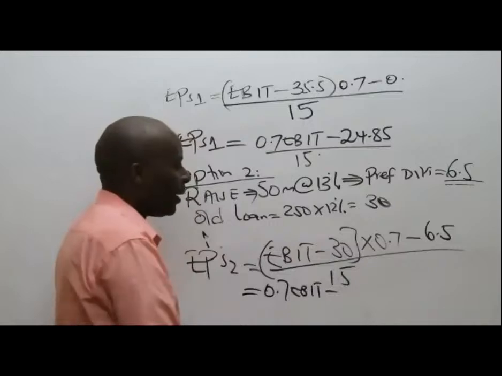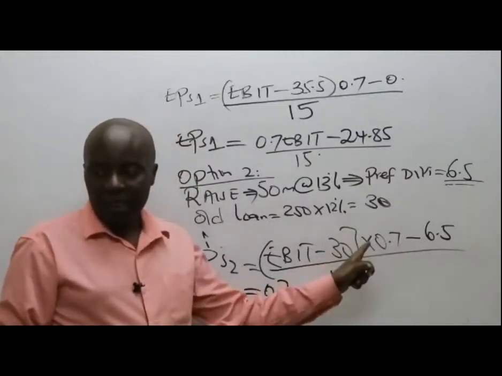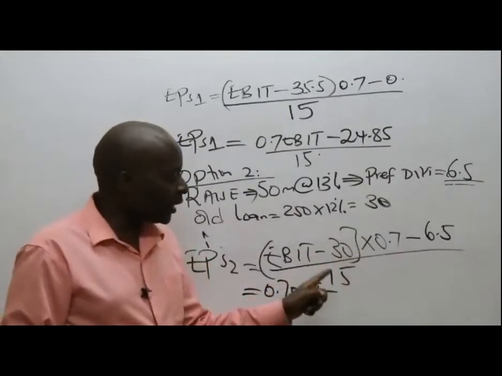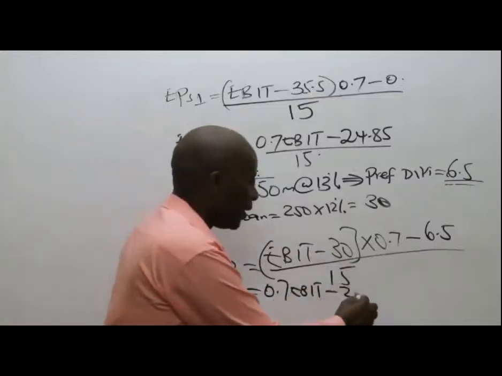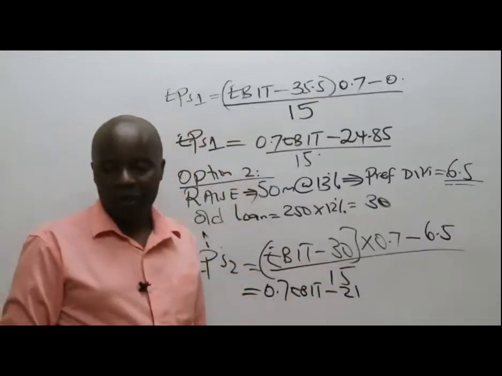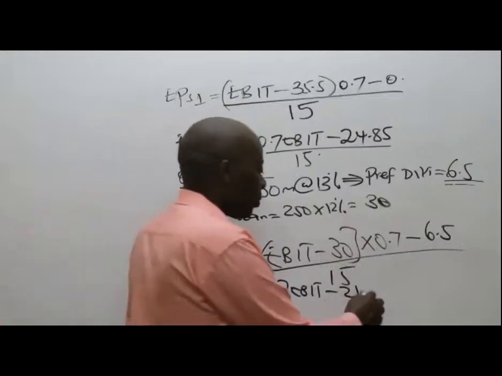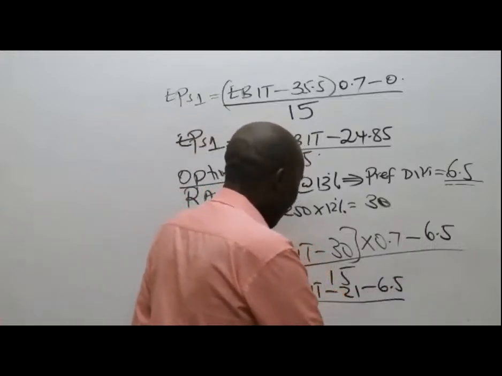0.7 EBIT minus 30 times 0.7. 30 times 0.7 gives me 21. Minus 6.5, all over 15.